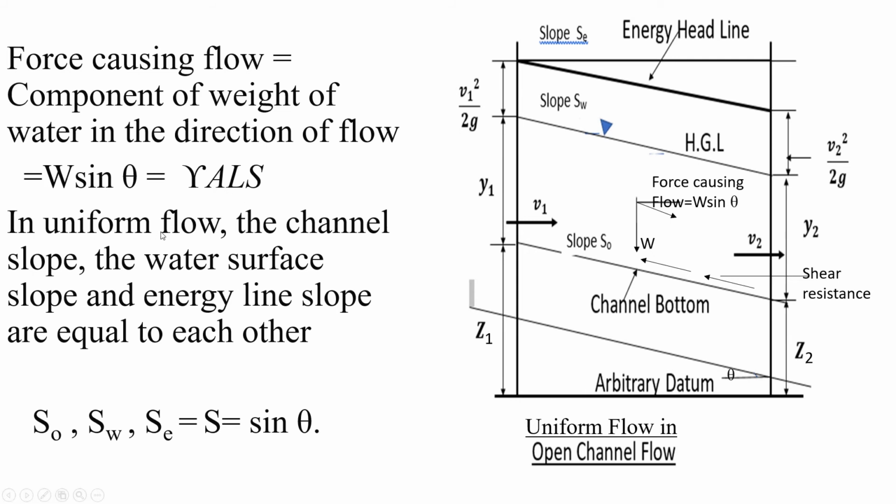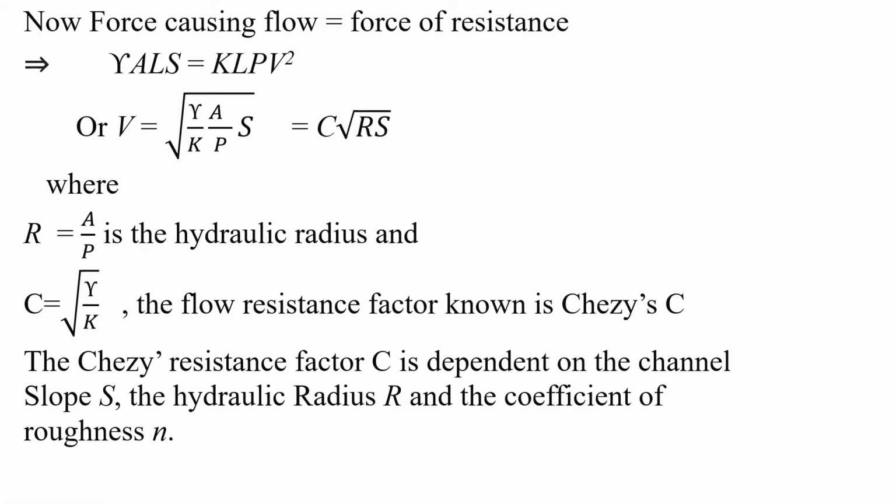In uniform flow, the channel slope, the water surface slope and the energy line slope are equal to each other. So SO, SW, SE will be equal to S, which will be equal to sin theta. Now force causing flow is equal to force of resistance. Therefore, gamma ALS will be equal to KLP V square, or V will be equal to square root gamma by